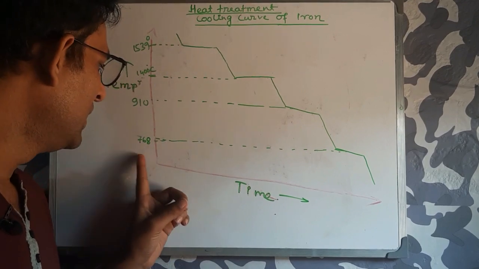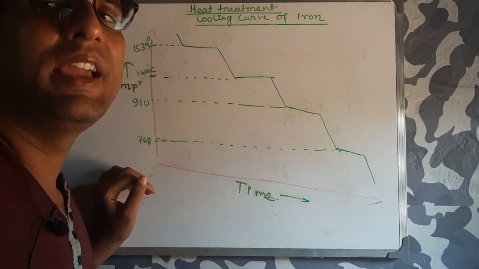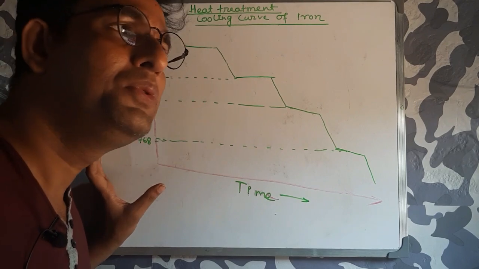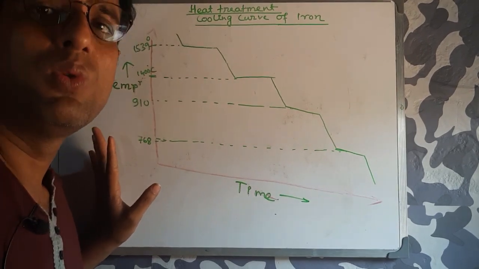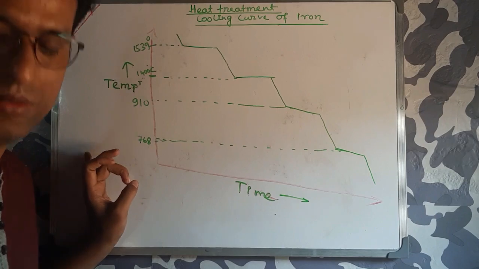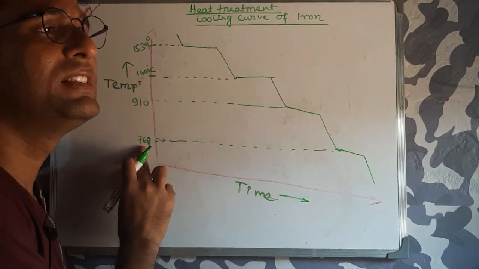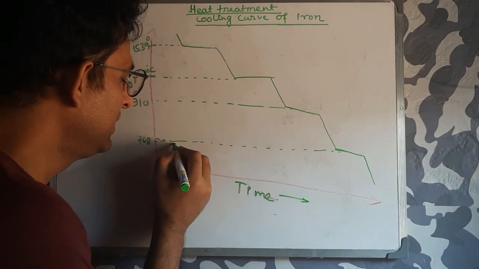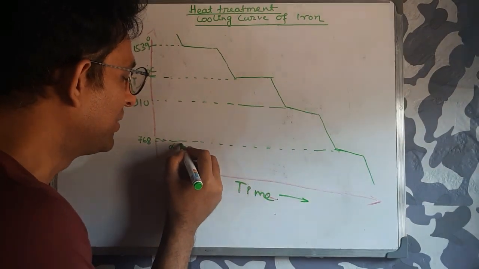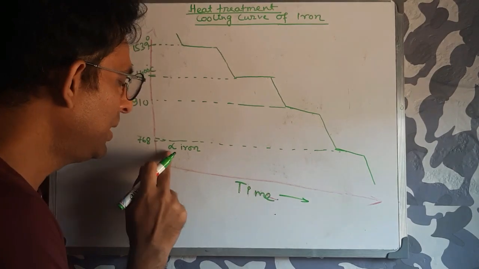Now, how do these four steps work? Up to 768 degrees centigrade, if you heat the iron, what will be the form of iron? The form of iron up to 768 degrees centigrade is alpha iron. Now you have to know what alpha iron is.